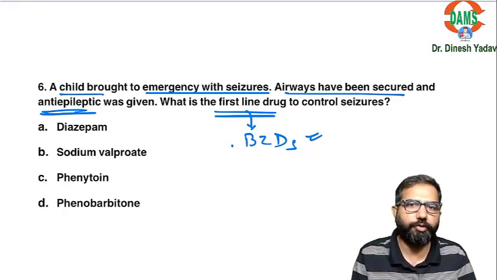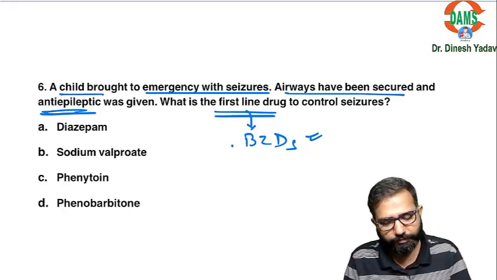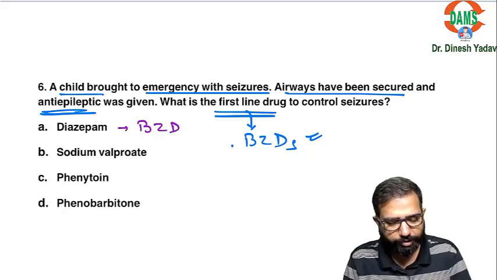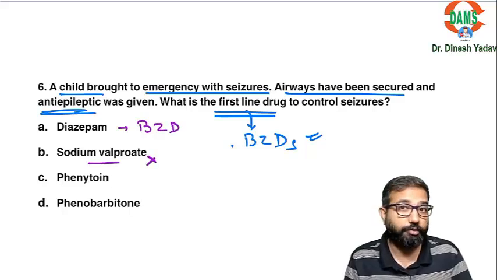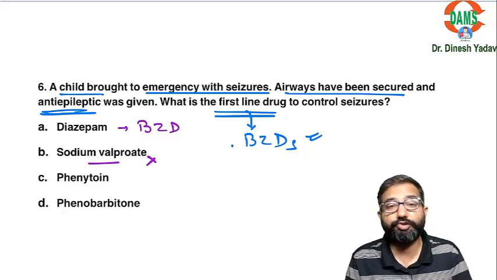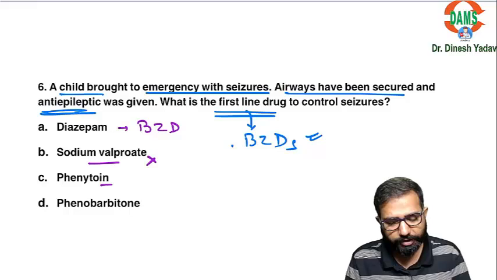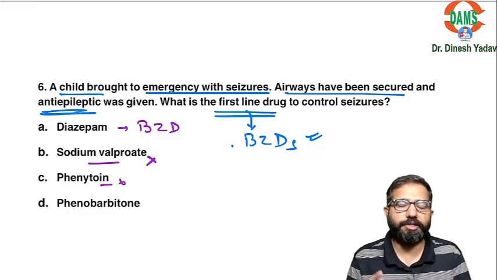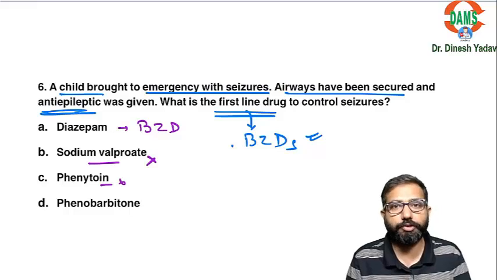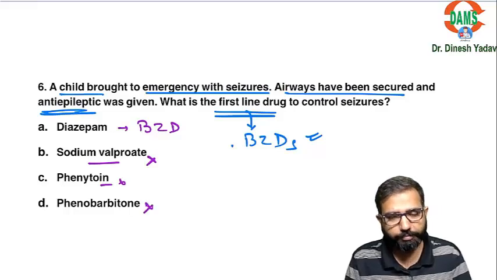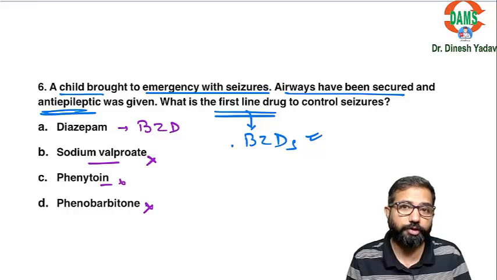Benzodiazepines are the most preferred option. So out of these options, diazepam is a benzodiazepine. Sodium valproate is not a benzodiazepine. That is not a drug for acute seizures. That is the drug for GTCS if repeated seizures are there. Phenytoin can again be used in emergency, but that is not the choice of drug. Fosphenytoin IV drip we use, but that is not a choice. Phenobarbital is a barbiturate injection that can also be used, but not a choice.